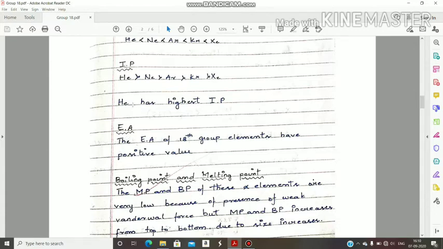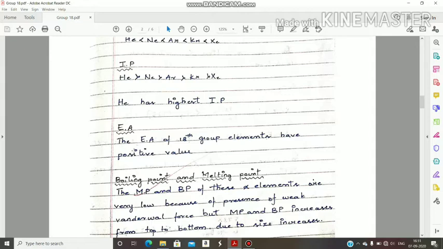In those cases, this group is there, because all have a completely filled configuration in their outermost orbital. When we add electrons, some repulsions will occur. To overcome those repulsions, we have to apply some energy externally.